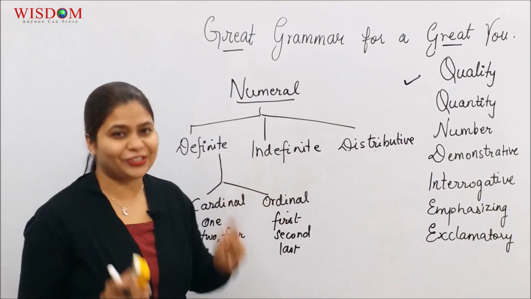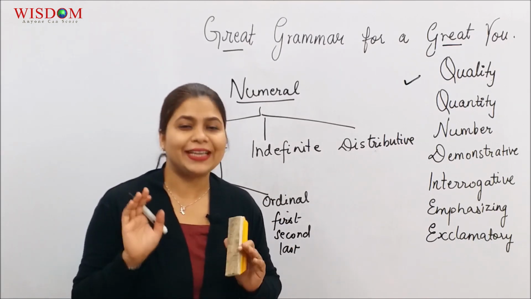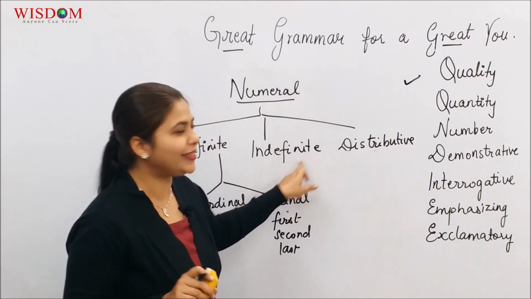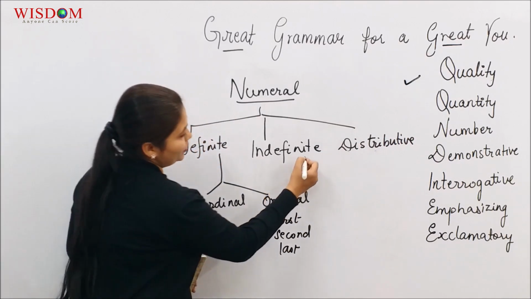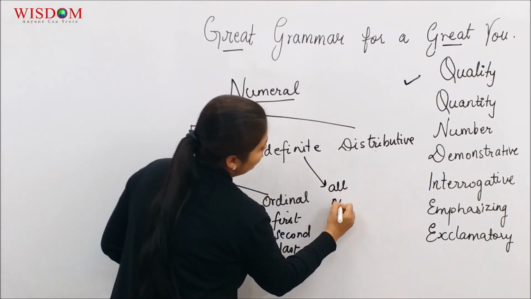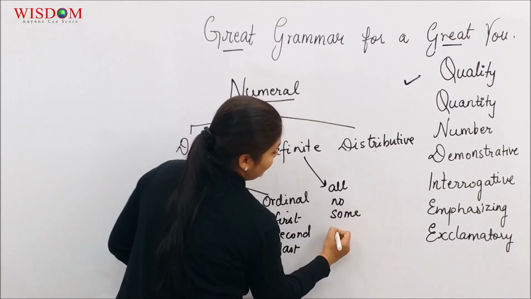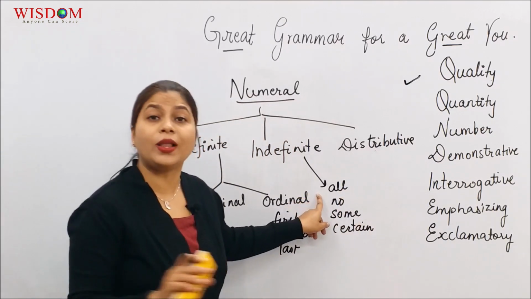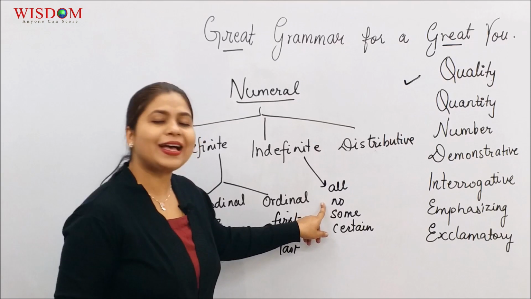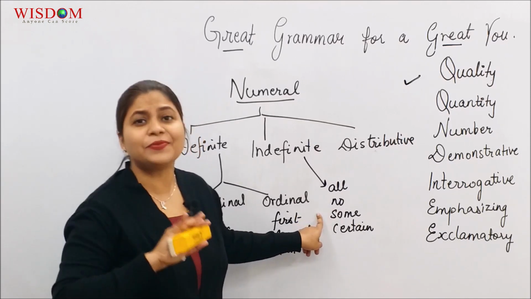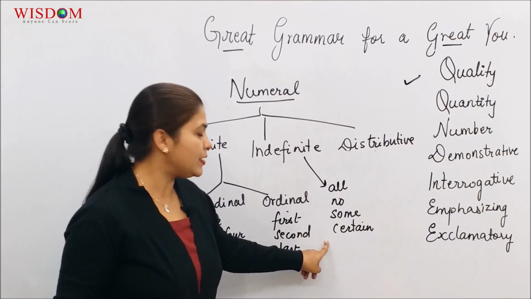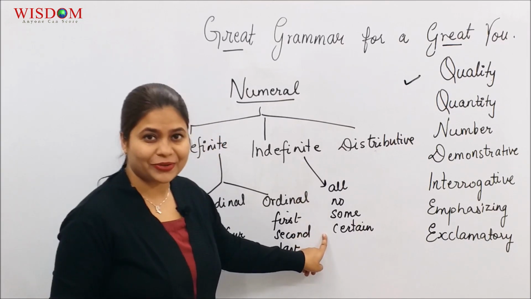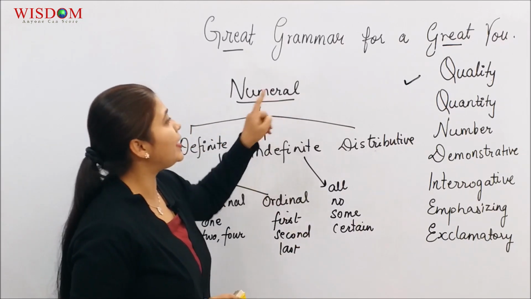Indefinite numeral adjectives do not denote the exact number. These adjectives include the ones which you already studied under adjective of quantity. So which are those words? All, no, some, certain. Shall we make some sentences? All men must die. He has no sense. Can I have some silence, please? Certain drinks don't agree with his stomach. These words will be categorized as indefinite numeral adjectives.